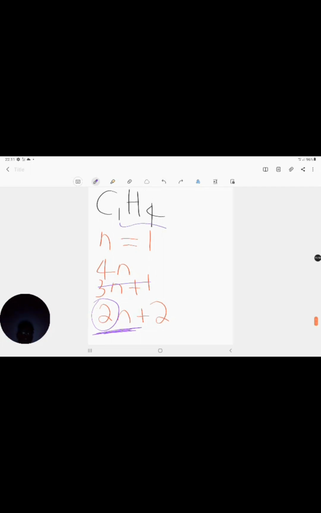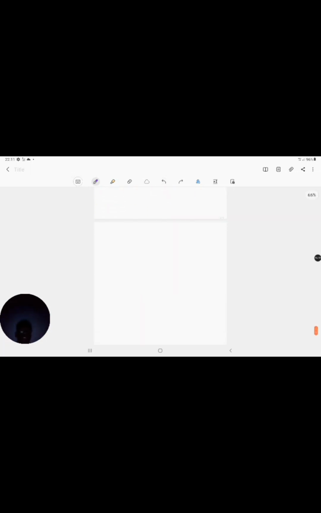Okay, so this N I'm going to use with 2's. I'm going to multiply this N by 2 so that I have 2N, and whichever amount that I need to get to my hydrogens, I will use that amount. Okay, so let me just explain that a bit better so that it's clearer.